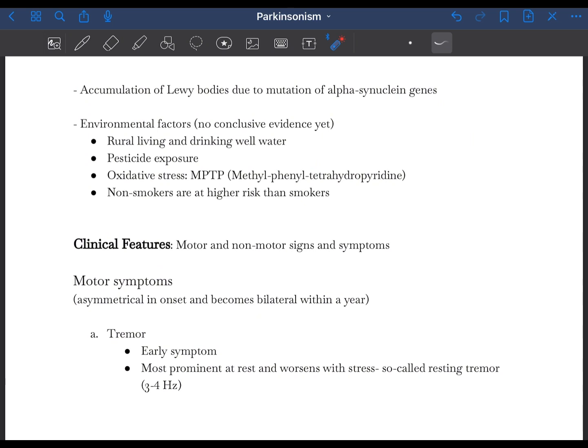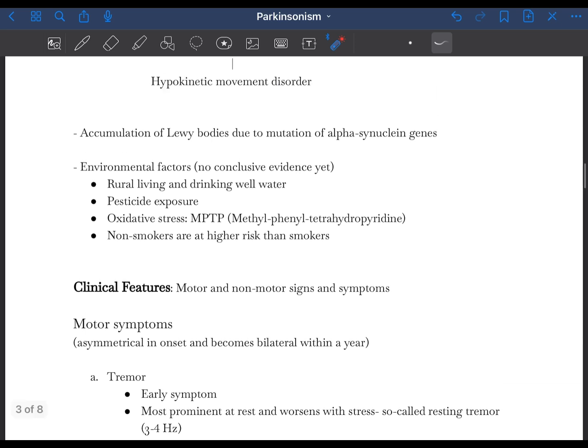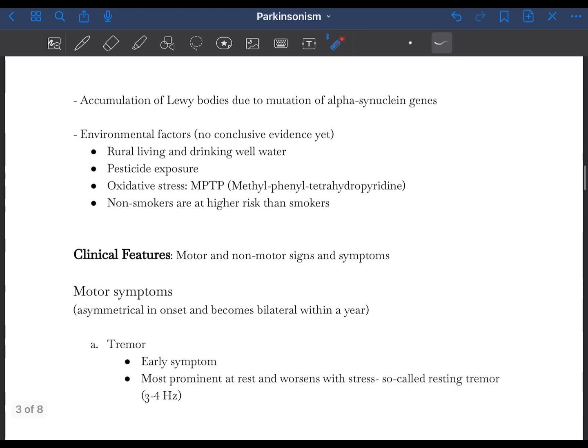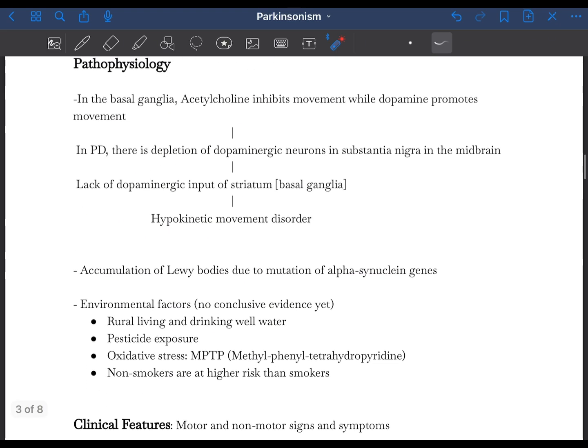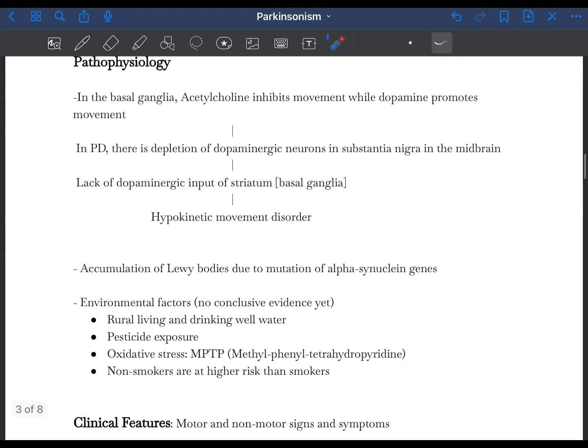It is also noted that non-smokers are at higher risk than smokers of getting Parkinson's disease. So these are the pathophysiological processes leading to Parkinson's disease.